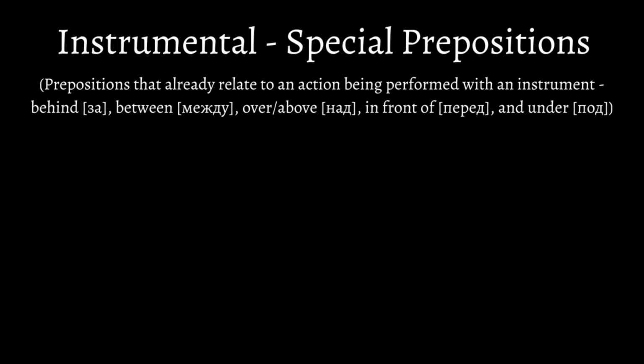Here, we have the last function of the instrumental, which is special prepositions. Special prepositions in the instrumental are ones that already relate to an action being performed with an instrument, like behind, between, over or above, in front of, and under. These prepositions are special because they already have an instrumental function. Plus, they go very well with object pronouns.